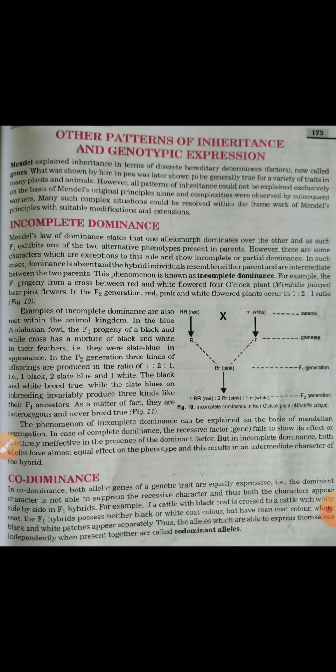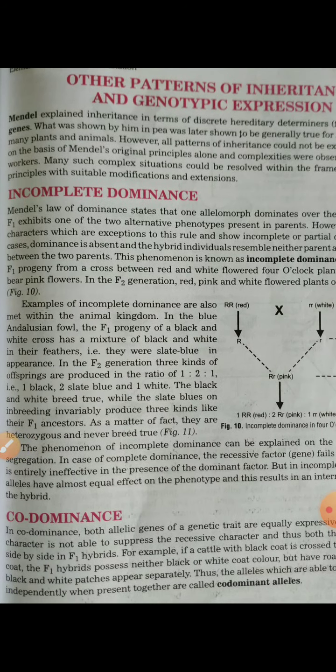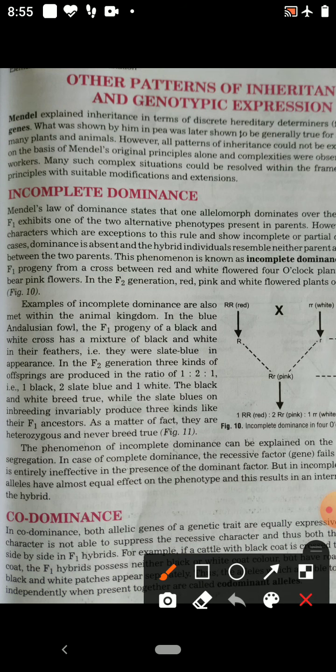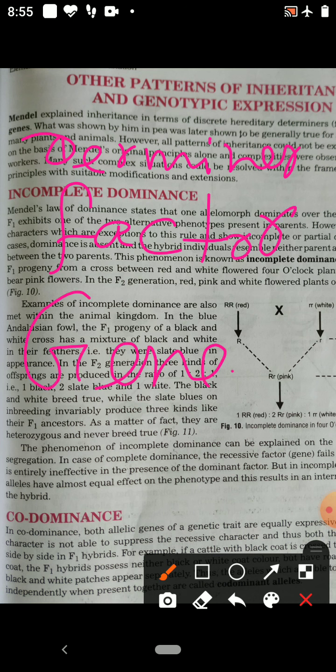You know Mendel explained inheritance in terms of discrete hereditary determiners. These discrete hereditary determiners were called factors, and at the present time their name is gene. So now it is called gene.